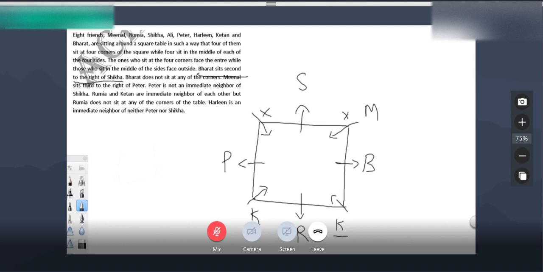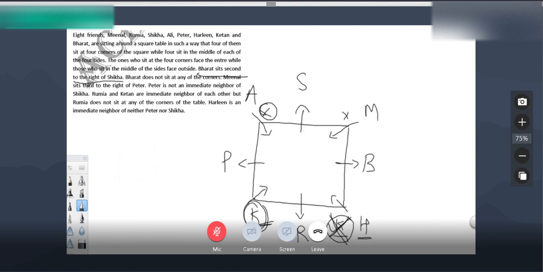Now Harleen is an immediate neighbor of neither Peter nor Shika. Since Harleen cannot sit next to Peter or Shika, Harleen cannot be in these two positions. Then Harleen must be here. If this is Harleen, then I had two possibilities for Ketan, either here or here. Now if Harleen has taken this position, we cannot take Ketan here. So this is the final position of Ketan. Now one more person is left, that is Ali. Ali has to sit here.